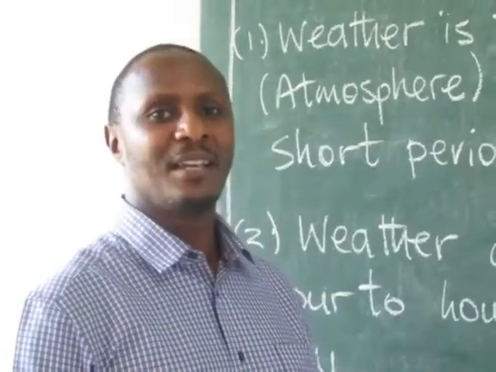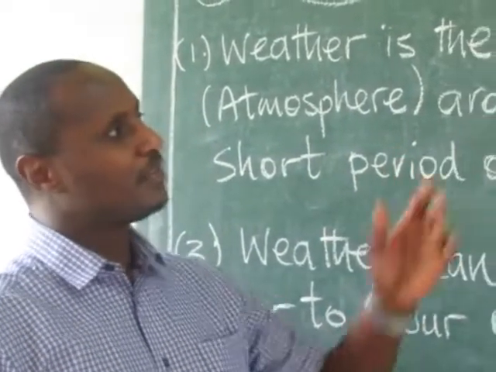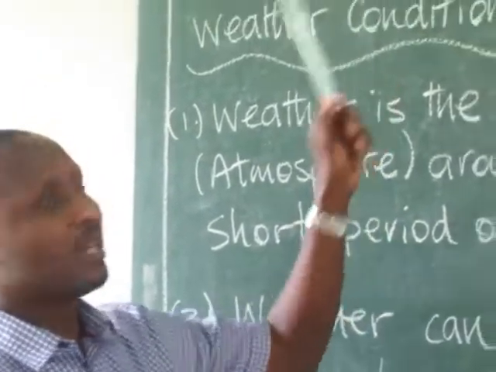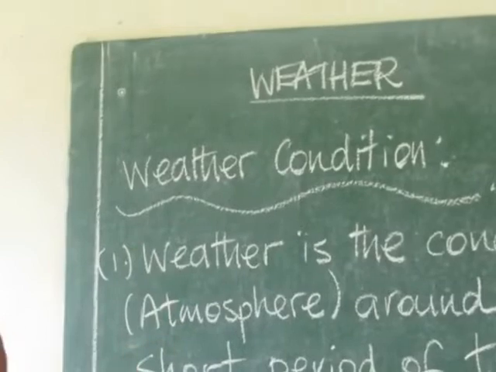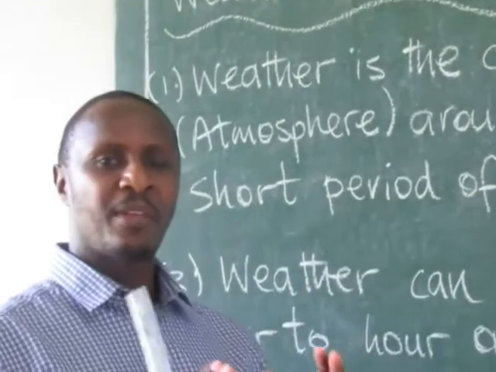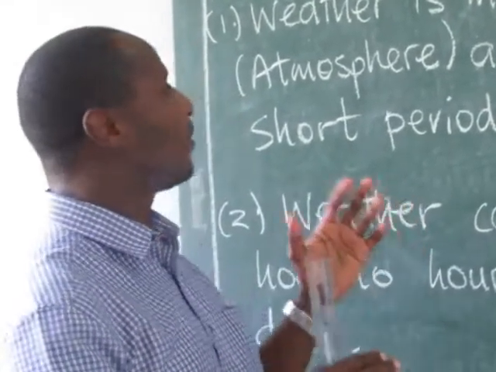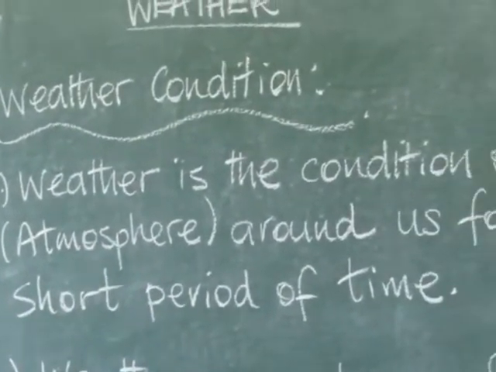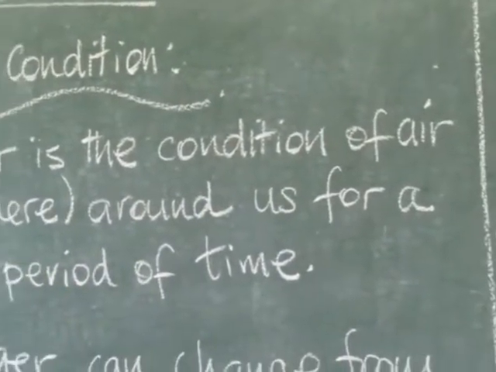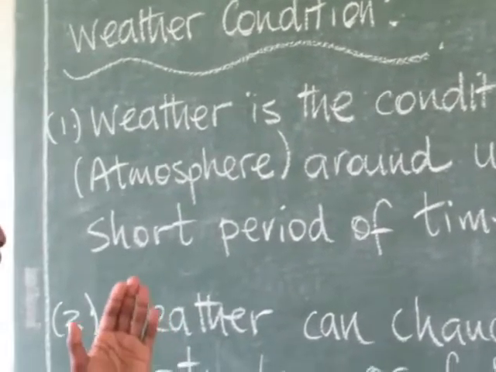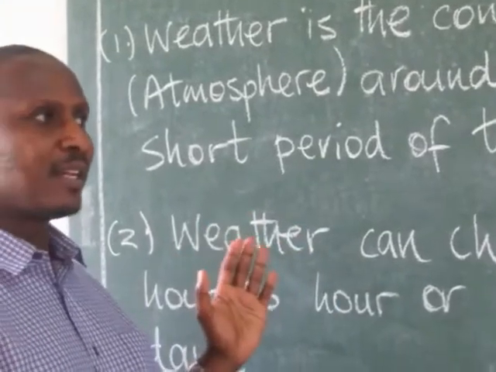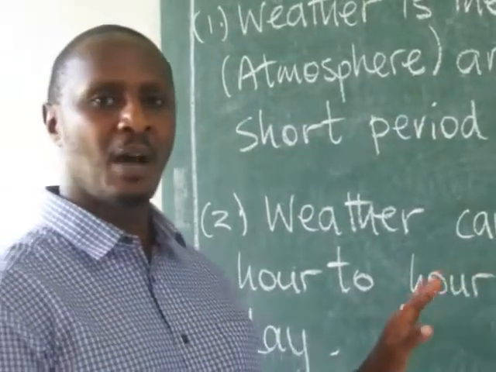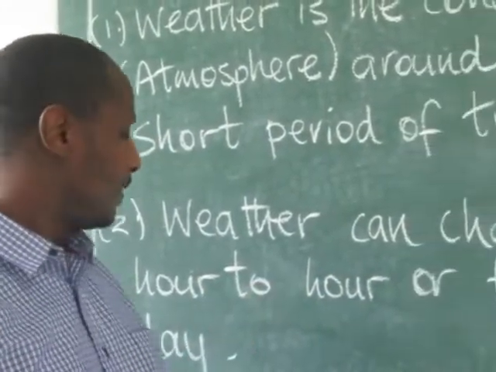Welcome to our lesson, social studies. As I told you, we are going to see about weather. We have the weather condition. Weather by itself is the condition of air, or we call it atmosphere, around us, which is recorded for a short period of time. We also know that weather can change at different times, in hours, and from day to day.